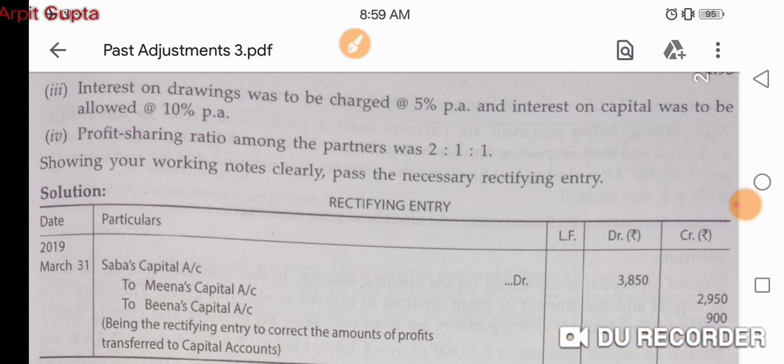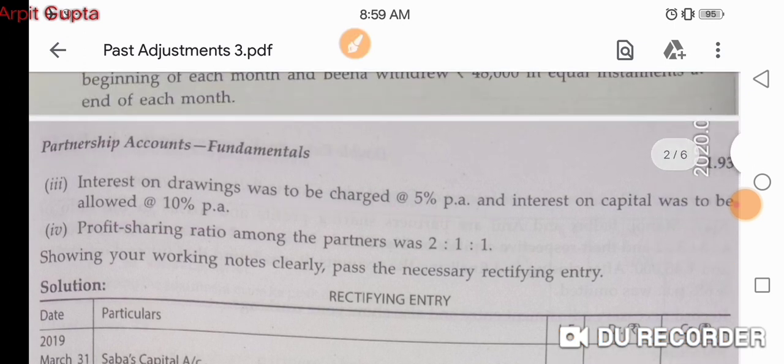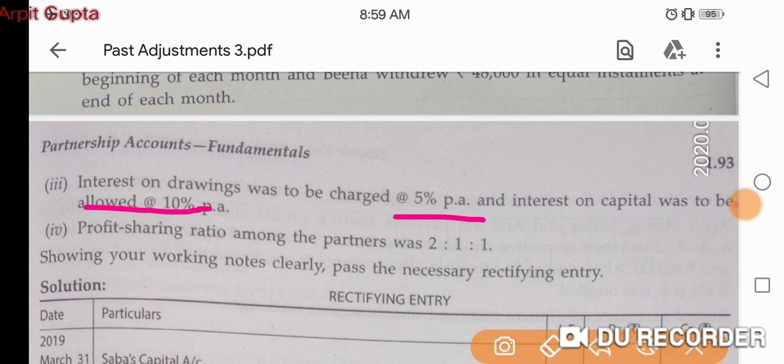So we can see that two adjustments have not been done, interest on drawings and interest on capital. The profit sharing ratio is 2:1:1. So actually the mistake is point number 3. We have not calculated interest on drawings and we have not calculated interest on capital. So these are the two mistakes.